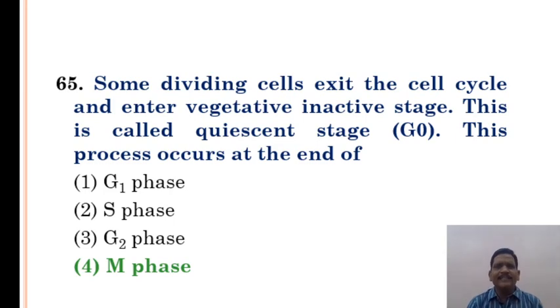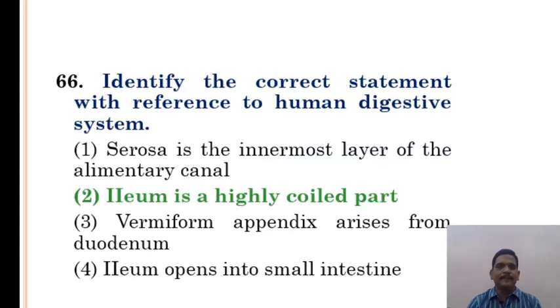Some dividing cells exit the cell cycle and enter a vegetative inactive stage. This is called the quiescent stage, G0 state. This process occurs at the end of M phase.